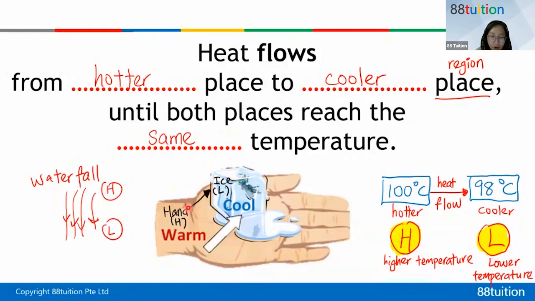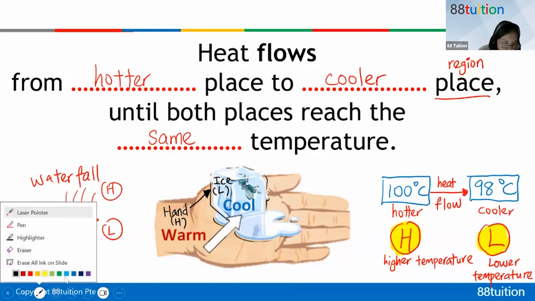Imagine the laser pointer is the heat. Heat from the hand is flowing to the ice. Look at my laser pointer again. Heat from the hand is flowing to the ice. Therefore, can you tell me, does ice gain heat or lose heat? Ice is gaining heat, because heat from the hand will go to the ice. Imagine ice absorbs all the heat. So it should be gain heat.